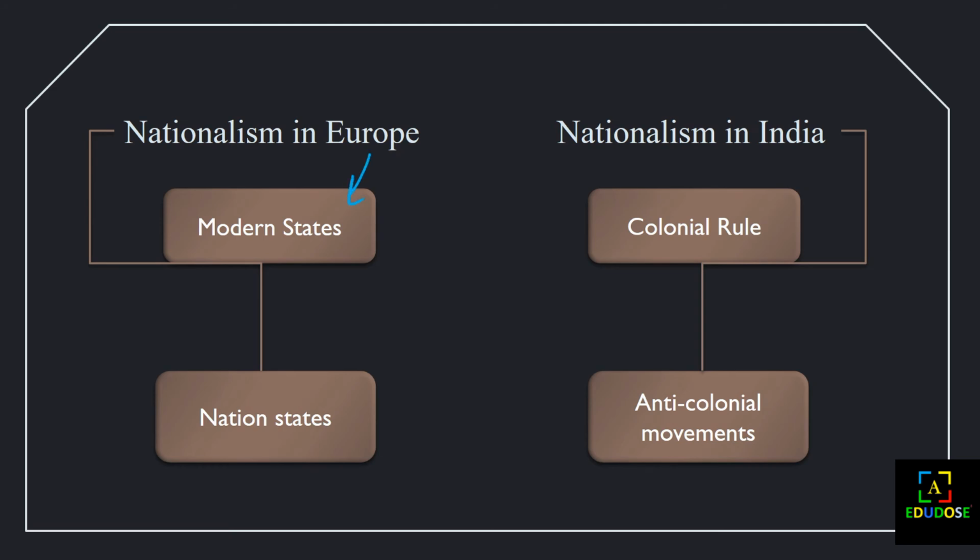In Europe, modern states were converted into nation states. And in India, colonial rule by the British government was converted into anti-colonial movements.